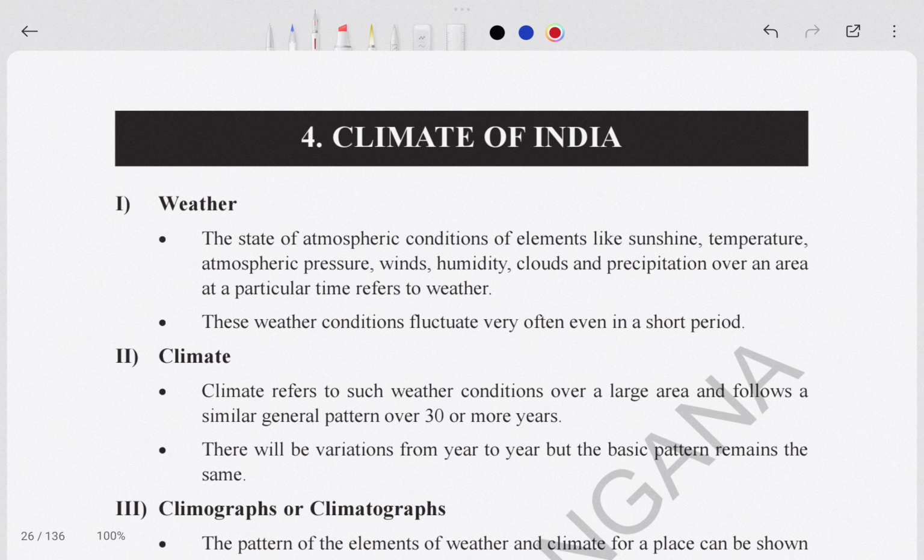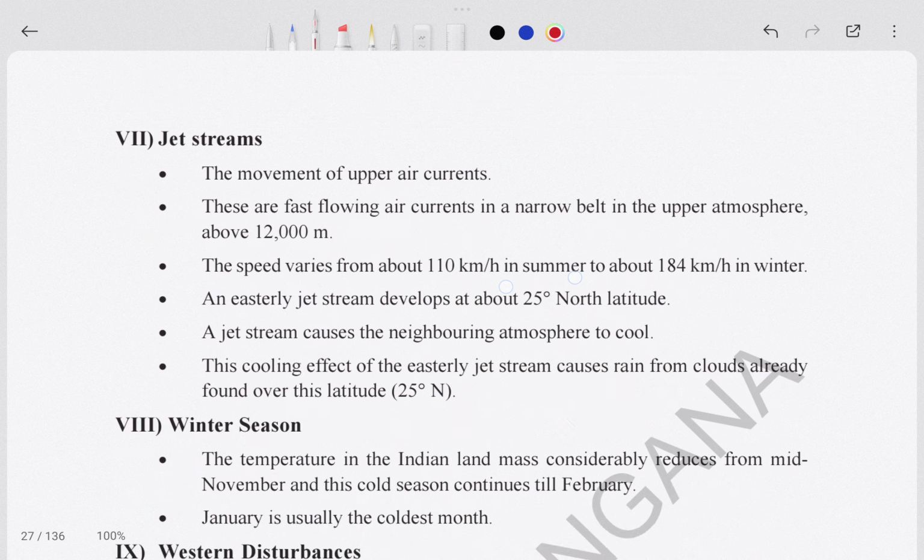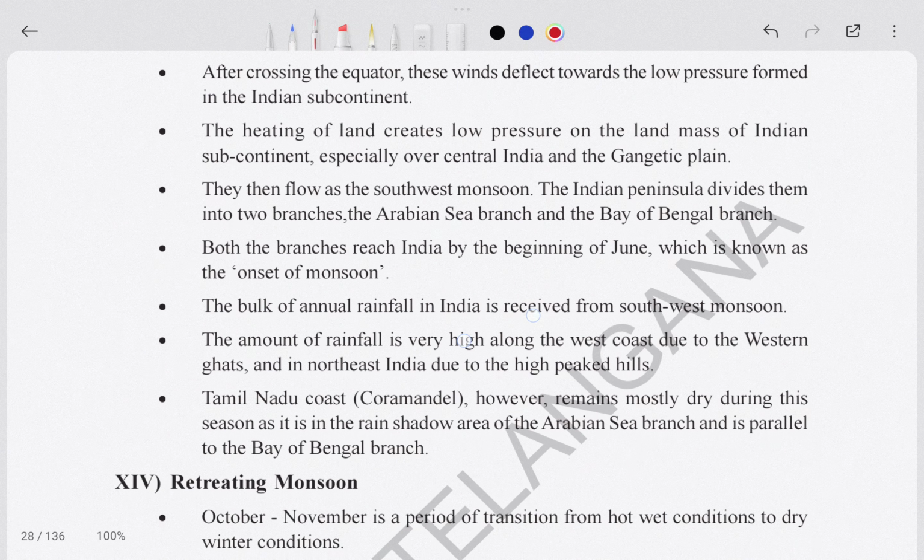So dear students, this is our chapter 4, Climate of India, and we are going to see all the important questions related to this chapter. In this one there are some most repeating questions which have already come in our Telangana State Boards, so don't miss this chapter. In this chapter every question is important. If you really want to practice, you can practice these questions.